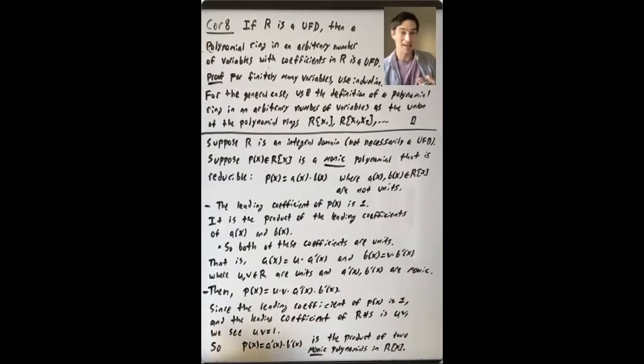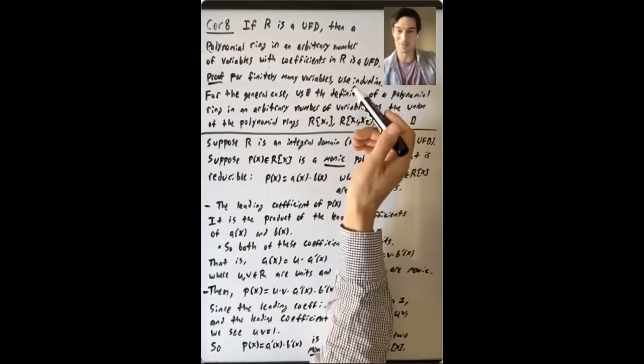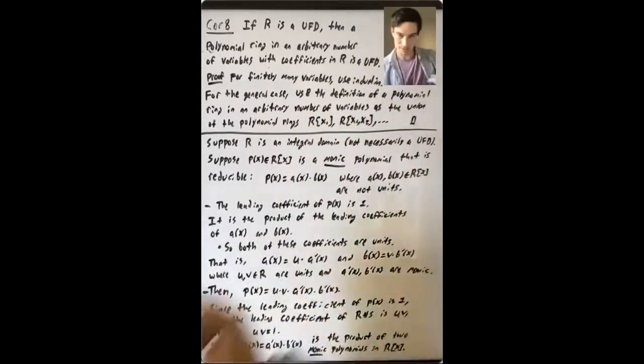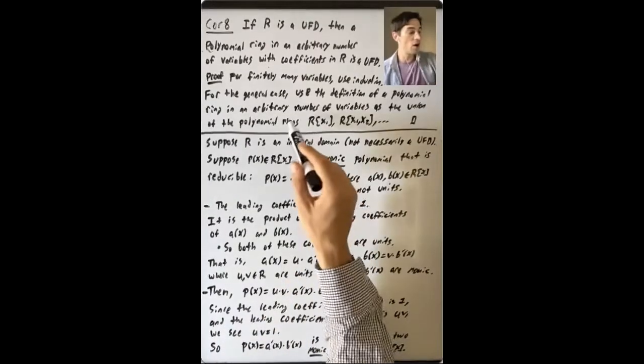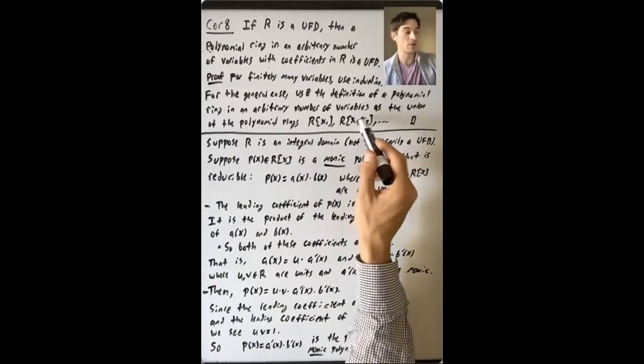But Z bracket X is a UFD. So Z bracket X bracket Y is also a UFD. And so on: 3 variables, 4 variables, 5 variables. So for finitely many variables, that's the proof. You do induction on the number of variables, starting with the base case of polynomial rings in one variable. For the general case, where you have an arbitrary infinite number of variables, you can use the definition of the polynomial ring in an arbitrary number of variables as the union of all of the polynomial rings in finitely many variables, R bracket x1, R bracket x1, x2, and so on.